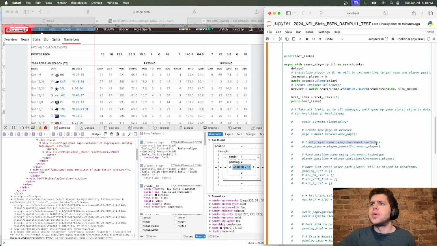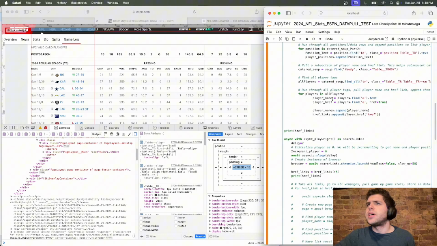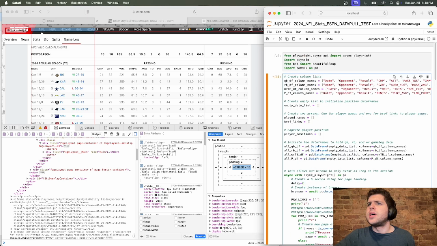then find player name using increment technique. So interesting. So what is player names? It looks like some sort of array. And increment player. Okay, this is interesting. Player names. Oh, it must be up here. Yeah, so create two arrays, one for player names and one for href links. The links are just links to the stats page, and then we just want to separate out the player names from the actual links.